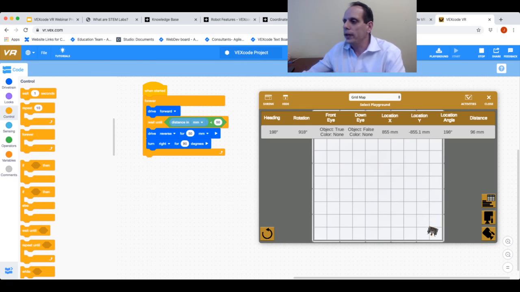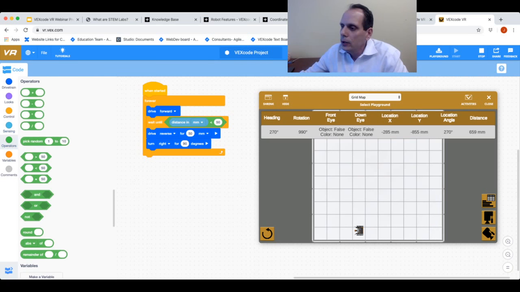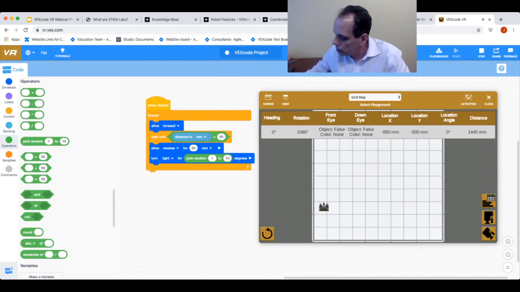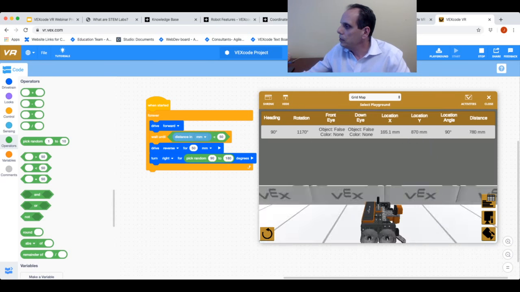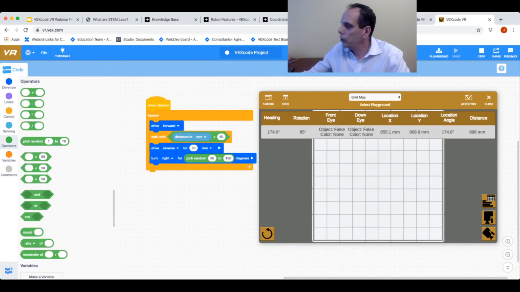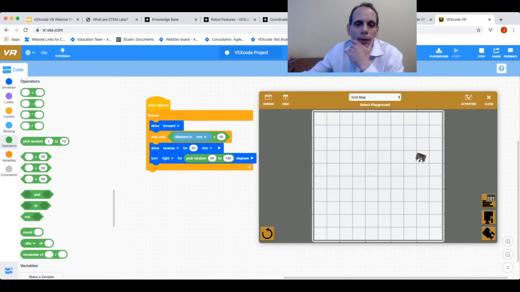So instead of always turning right, what if I went to my operators and grabbed a random block, and here I'm going to set a range of between 90 and, let's say, 180 degrees. All right, so let me go back to my chase view. I'm going to stop it, and now let me start it again. Go back to my top view. I'm just going to close that for right now so you can see it. And now, okay, great. Now my robot's moving a little bit more in the center of my grid. That's what I want. Okay.